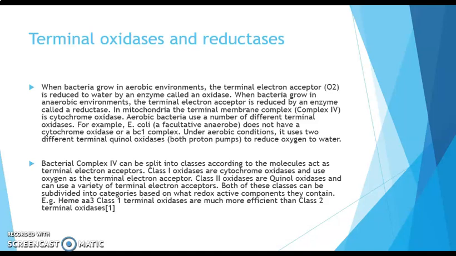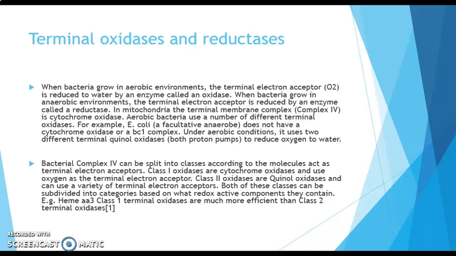In the case of aerobic bacteria, they use a number of different terminal oxidases. For example, E. coli, which is a facultative anaerobe, does not have a cytochrome oxidase or a BC1 complex. Under aerobic conditions, it uses two different terminal quinol oxidases, both proton pumps, to reduce oxygen to water.